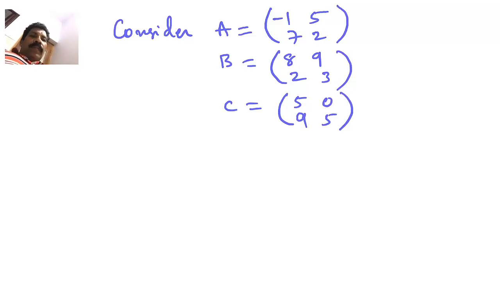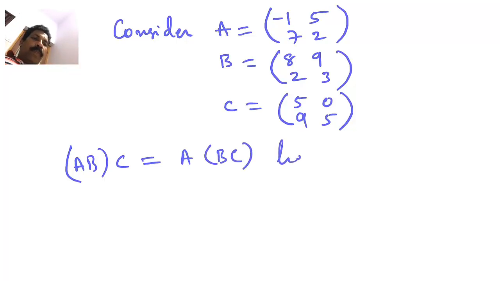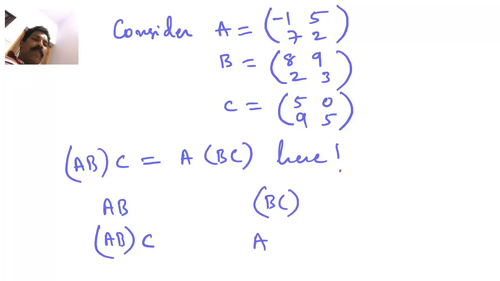Now you can see that AB into C is equal to A into BC. How to verify? First of all, find AB, then find AB into C. Now find BC, then find A into BC. You can find that AB into C is equal to A into BC.